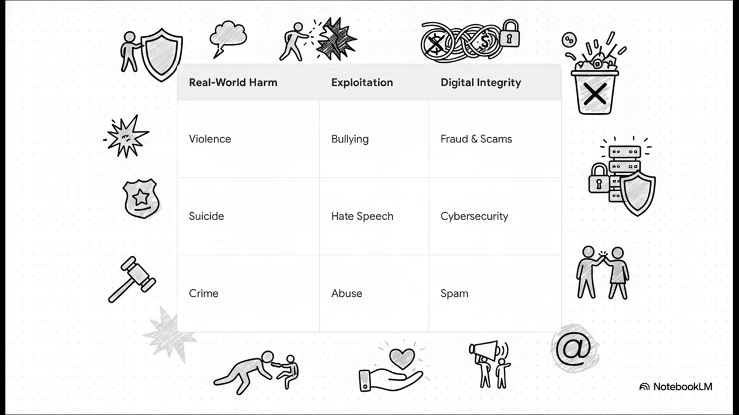First, under real-world harm, we see strictly prohibited violations like violence and incitement, coordinating dangerous organizations, and promoting suicide or self-injury. Then, under exploitation and abuse, there's a firm clinical line drawn against child and adult sexual exploitation, bullying, harassment, and hateful conduct. And finally, under digital integrity, we see the rules protecting the ecosystem itself, right? Things like stopping fraud, scams, cybersecurity breaches, misinformation, and spam. It's a comprehensive architecture carefully designed to protect those core pillars we just went over.